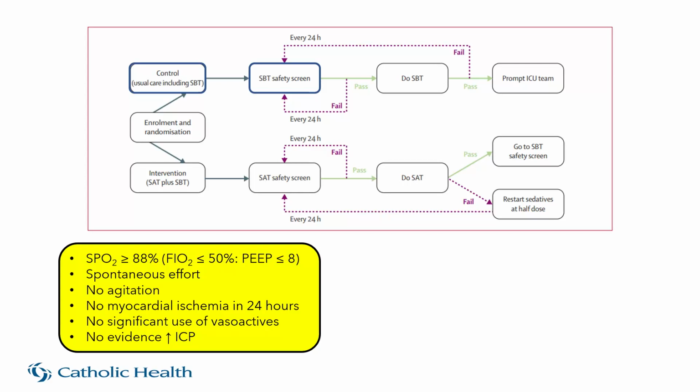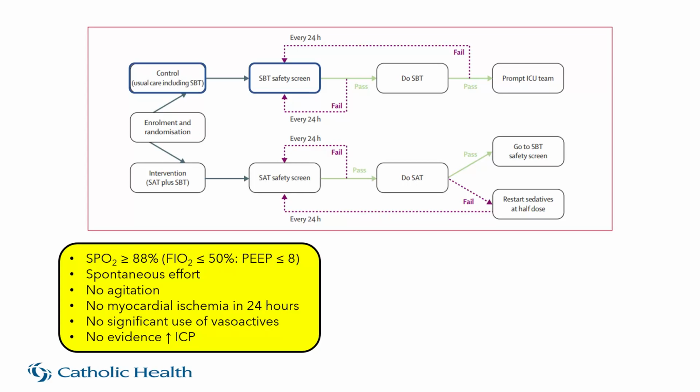No myocardial ischemia in 24 hours. So this could be EKG changes, chest pains, or elevated troponins. No significant use of vasoactives. The study defined this as dopamine or dobutamine less than 5 mics per kilo per minute. If you were on norepinephrine, it had to be less than or equal to 2 mics per minute. And you could be on any dose of vasopressin or milrinone.